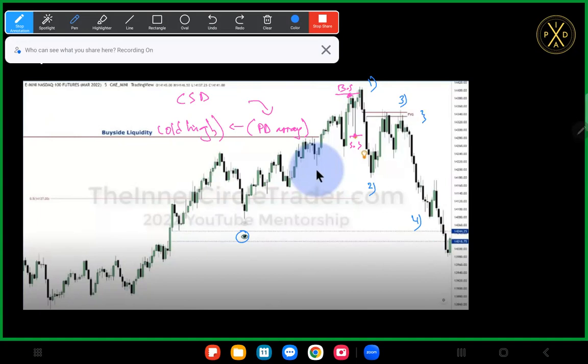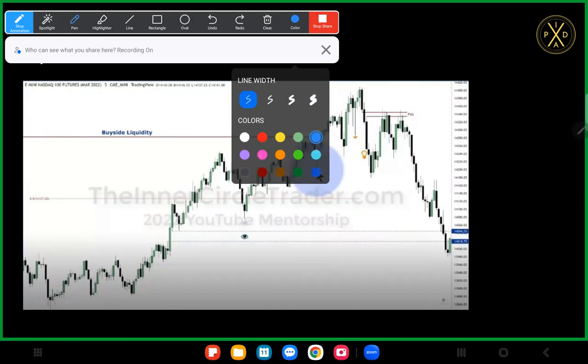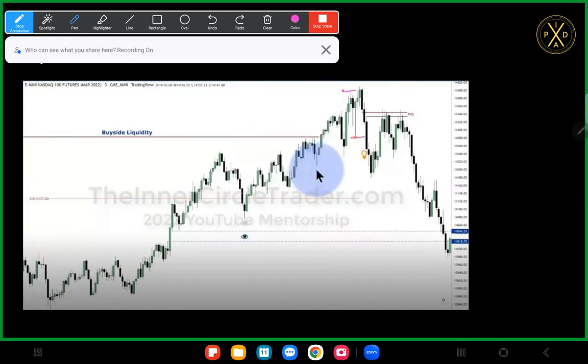Well, if we look to the left, you can see that this intermediate term high, or sorry, this intermediate term low. Actually, let's clear out all of this. That way we can really focus in on what I'm trying to say. So we sweep buy side, sell side. Why is this a market structural shift? Because this low is an intermediate term low. It's important to us because we rebalance this fair value gap with this low right here, and then it gets broken. It gets broken with this displacement to the downside.